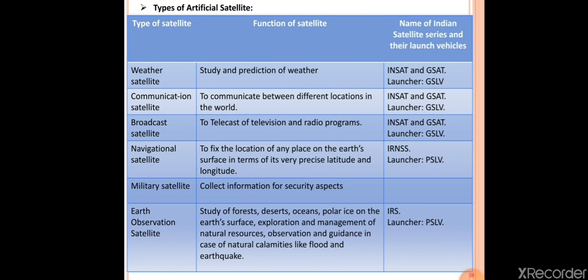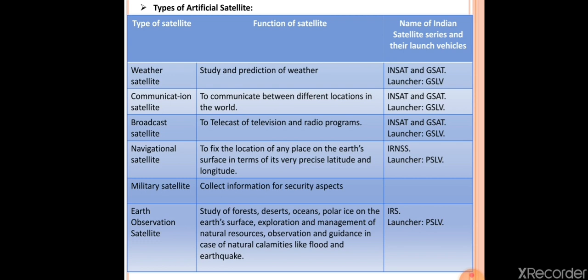The third type of satellite is broadcast satellite. The function of broadcast satellite is to telecast television and radio programs. So online broadcasting of television as well as radio programs is done with the help of broadcast satellite. The artificial satellites used for the broadcast satellites are INSAT and GSAT, and the launcher used is GSLV.